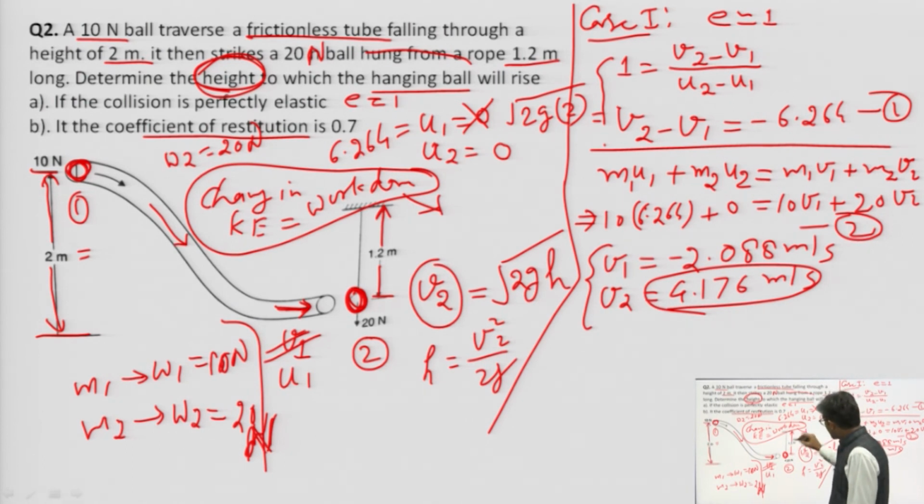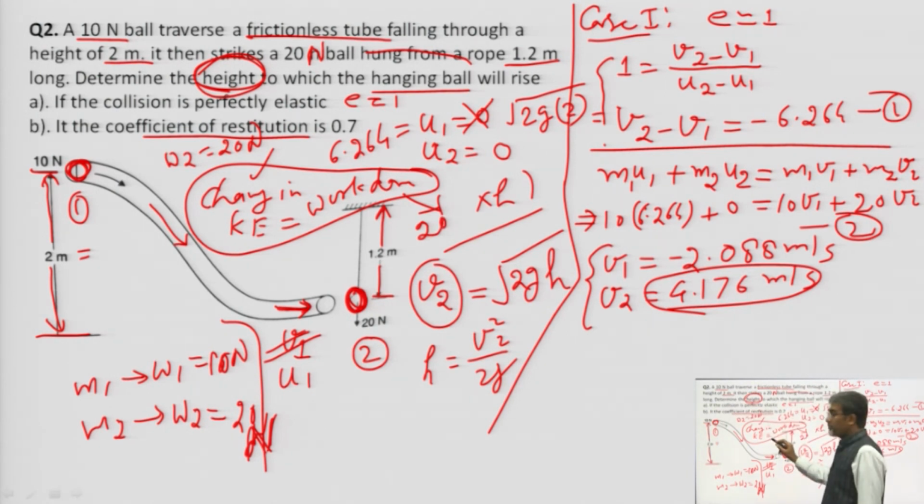Suppose the height is h, and the force causing this is the weight, 20 Newton, mg.